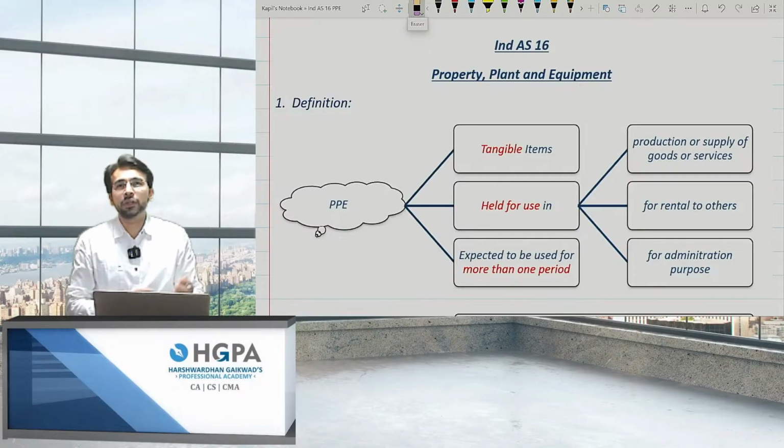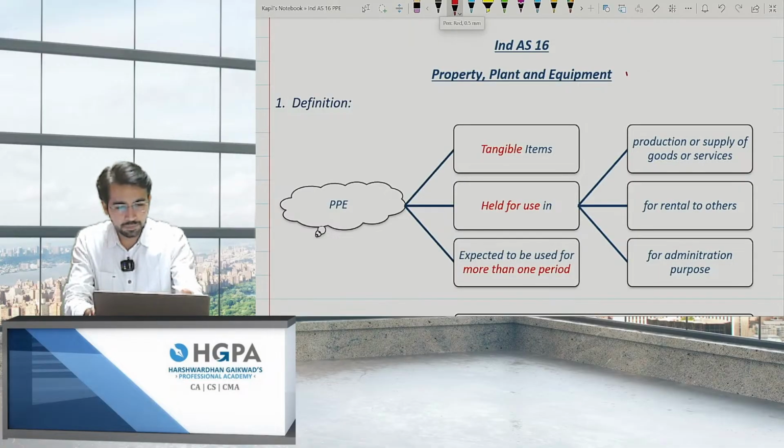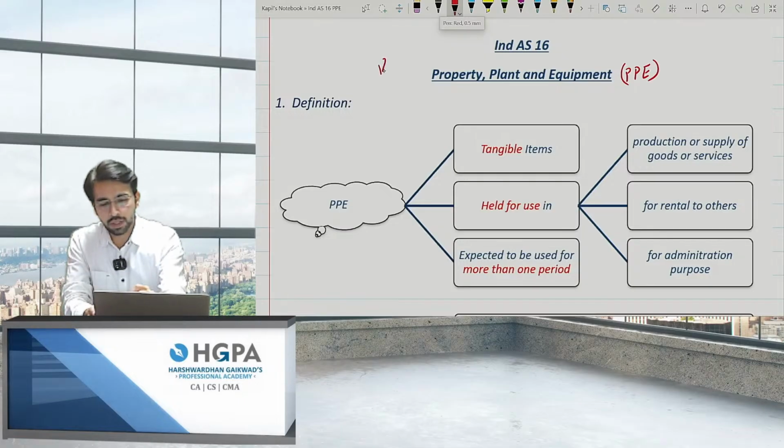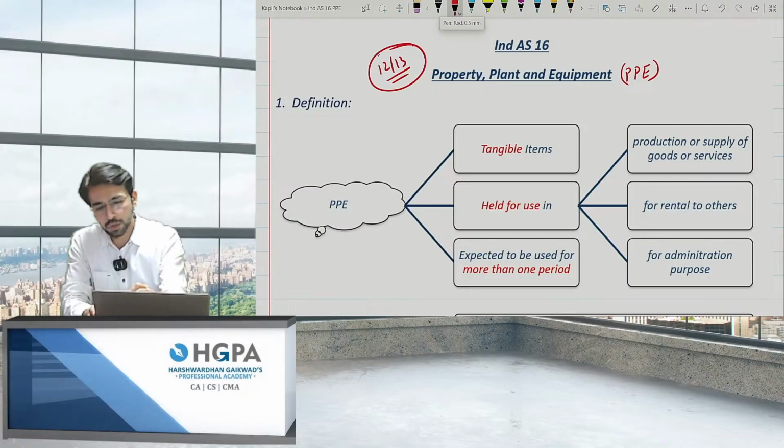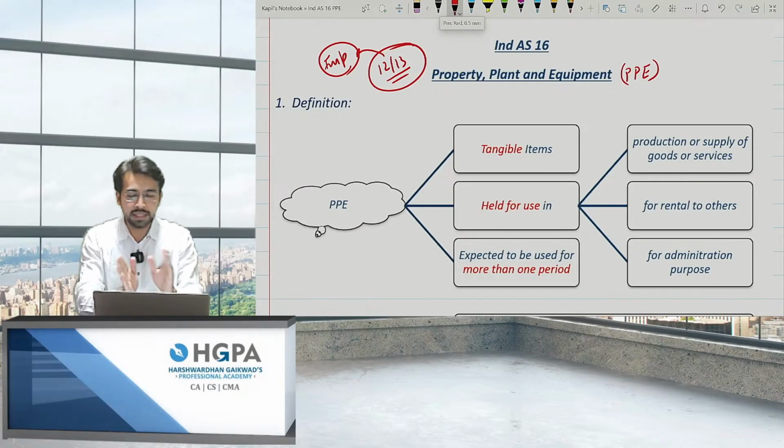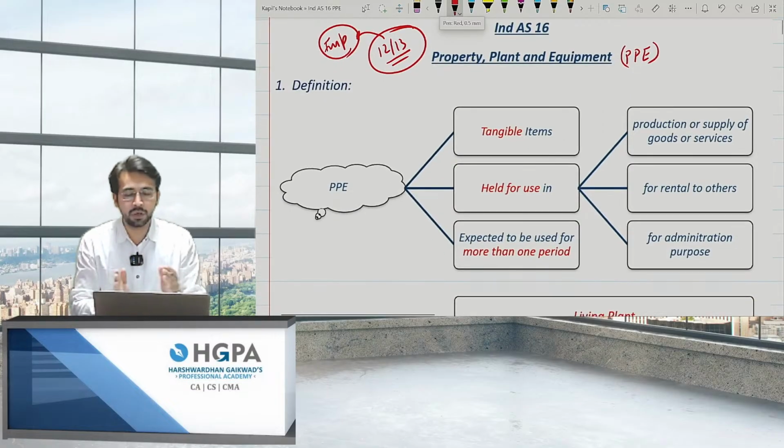So we are starting with the new Ind AS now, and that is Ind AS 16 PPE, Property, Plant, and Equipment. In total, we have to cover 12 to 13 points. And after covering these 12 to 13 points, I'll also be taking the important questions in which all the concepts will be covered. So let's start, not wasting time. Definition. What is the definition of PPE?